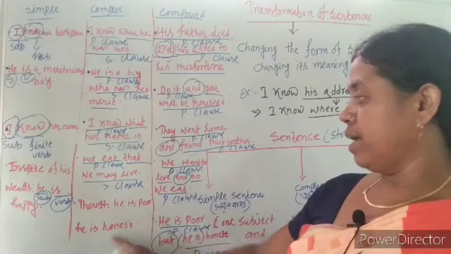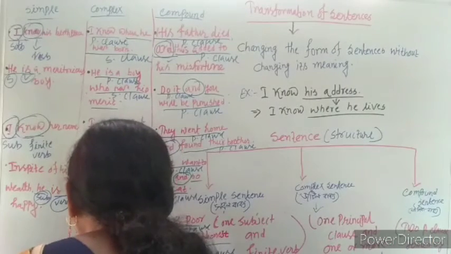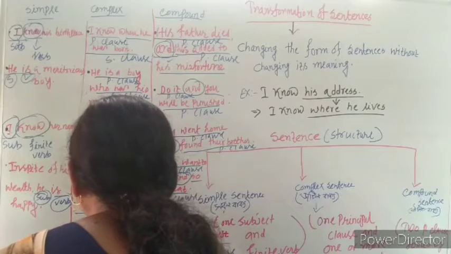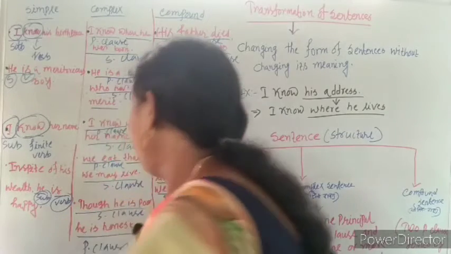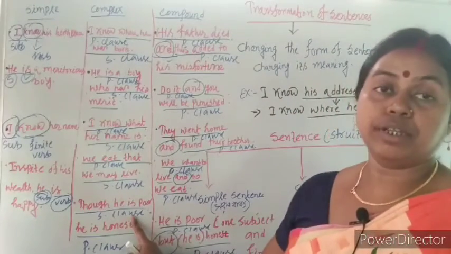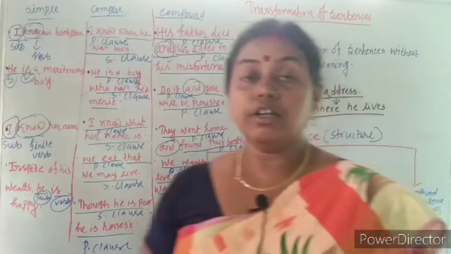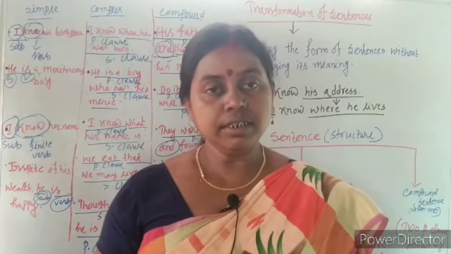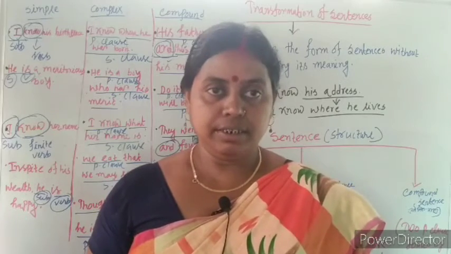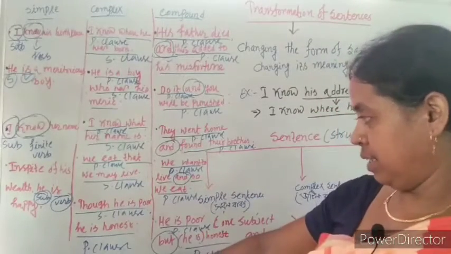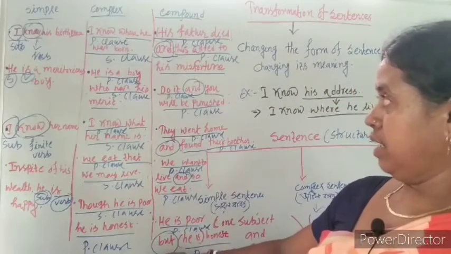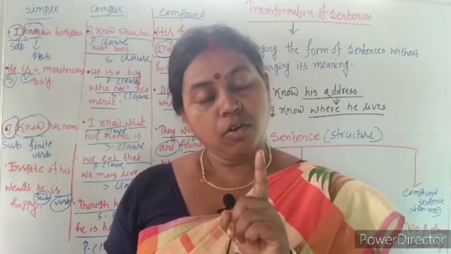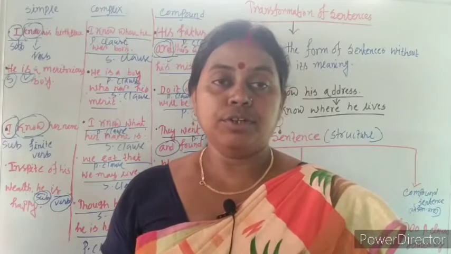Though he is poor, he is honest. Here he is honest is P clause. Though he is poor is S clause, subordinate clause, and he is honest, P clause, principal clause. So there is only one principal clause, one subordinate clause. It is an example of complex sentence. From the given examples of complex sentence, I hope you can easily understand the basics of complex sentence. In a complex sentence, there is only one principal clause, one or more subordinate clause.